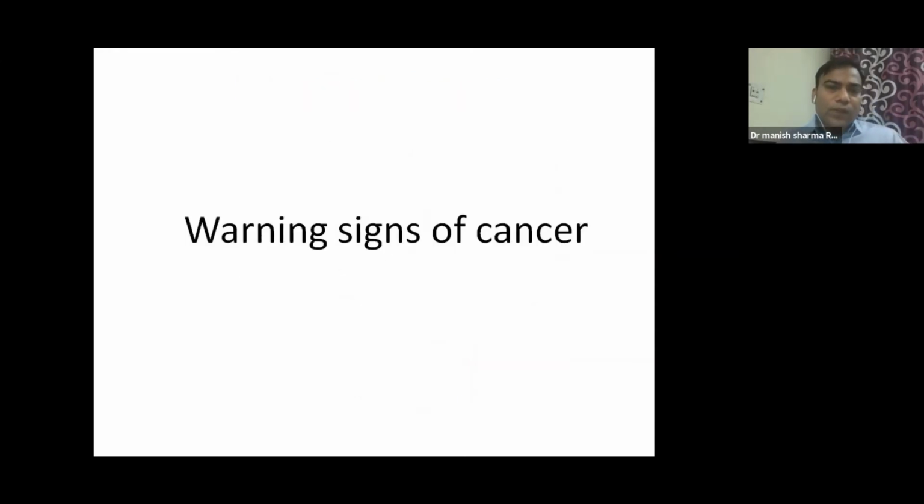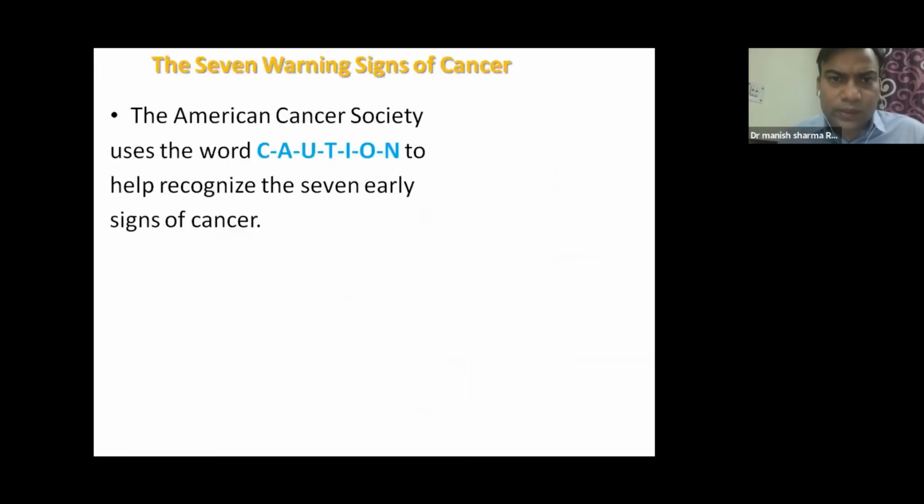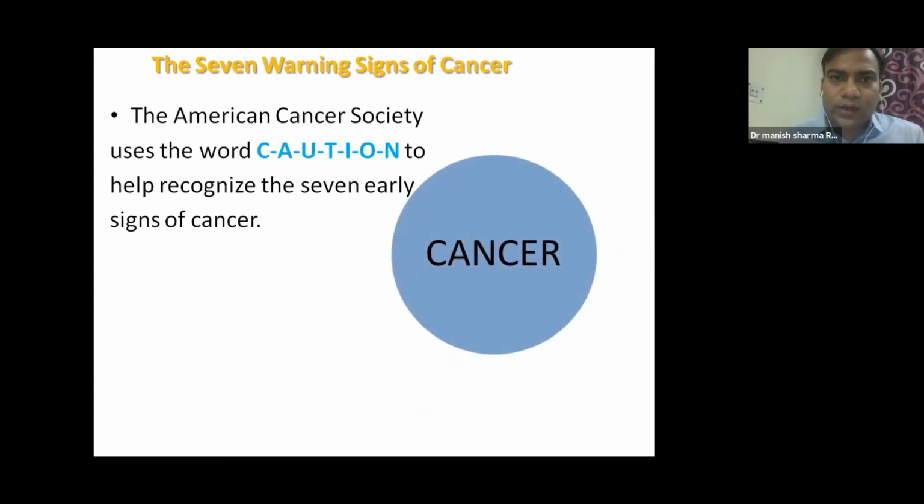So, what are the warning signs of cancer? Can we predict that we have a cancer? Can we have some symptoms which can tell us that we have a cancer? This is, I think, the most important slide, which every one of us should see. The American Cancer Society uses a word of caution, CAUTION, to help recognize 7 different early signs of cancer. These signs are not related just to lung cancer or oral cavity cancer. These are the signs in general for the public to understand that a symptom can be a cancer.